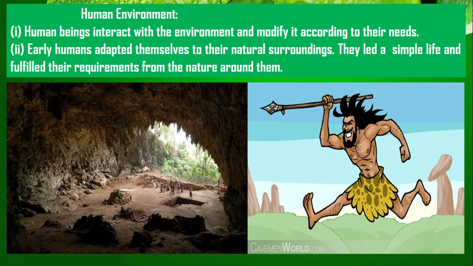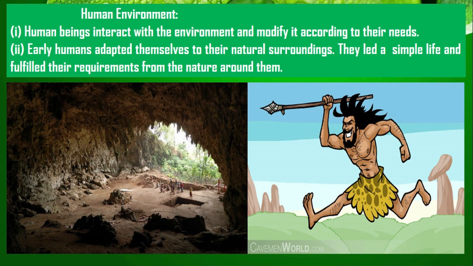Last topic of this chapter, human environment. When we talk about early humans, they were totally dependent on their surroundings, on their environment, for their needs. For example, for living, they used natural caves. For their livelihood, they depended on hunting, gathering, or herding.